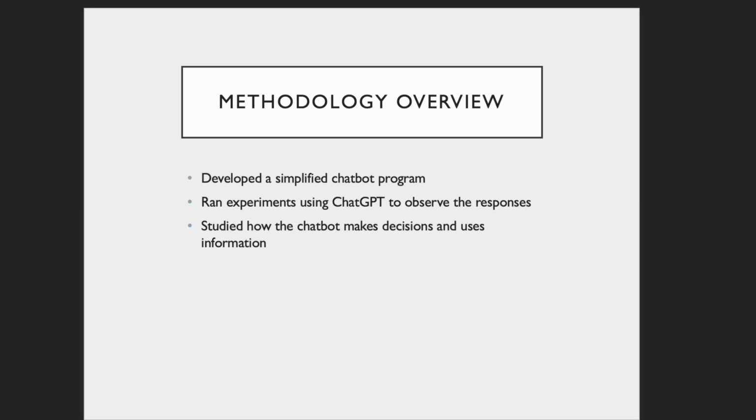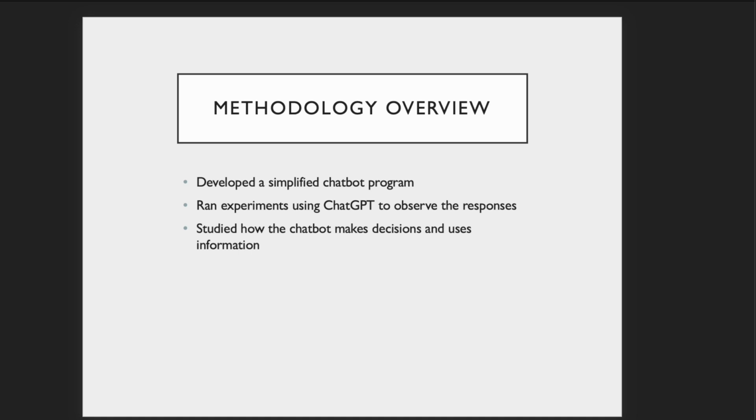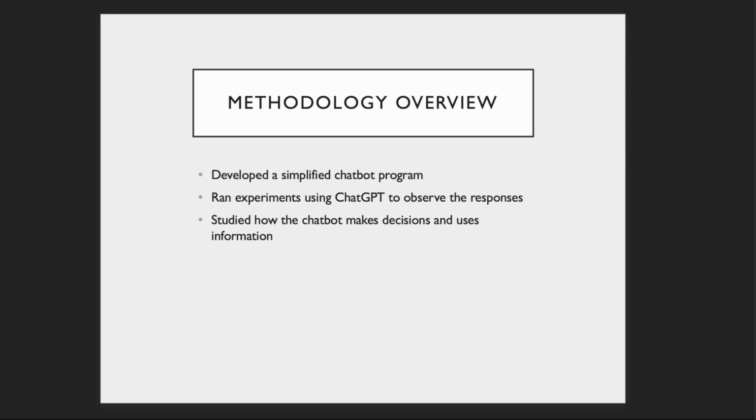And then we tested ChatGPT to see how it behaves in similar situations. We watched how it responded when we gave it the wrong answer and convinced it of the wrong answer, versus just giving it the wrong answer, and whether it would accept the incorrect answer or not. Then we studied how the chatbot makes decisions, how it understands input, keeps track of past answers, and generates responses. This helped us spot the weak points and where things could go wrong, or where wrong information will get repeated.